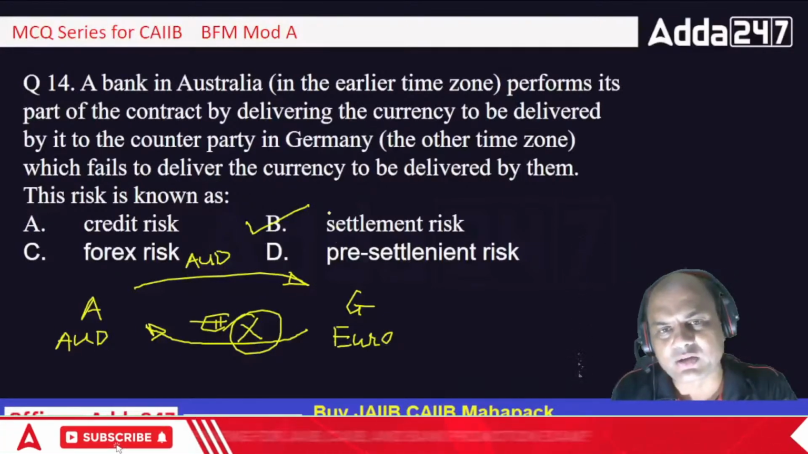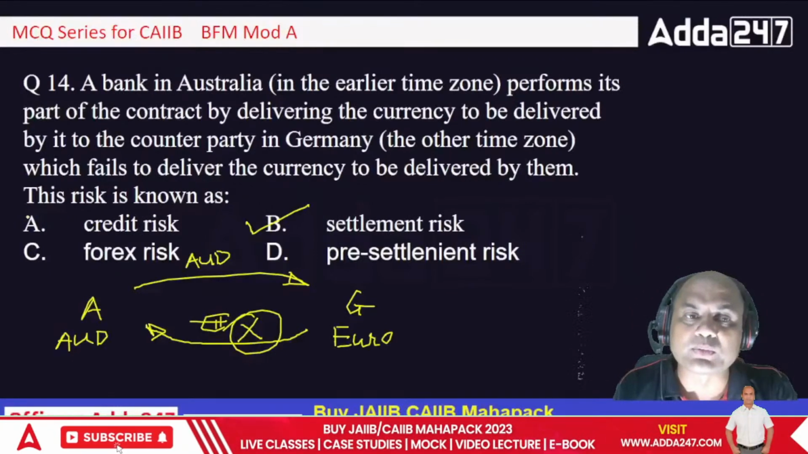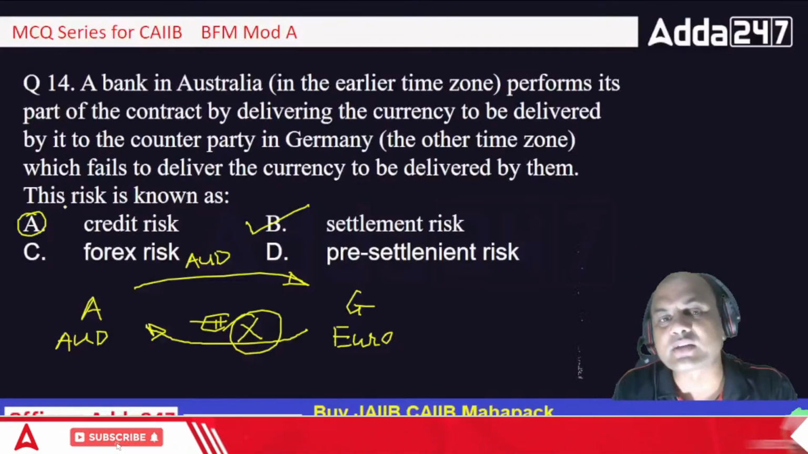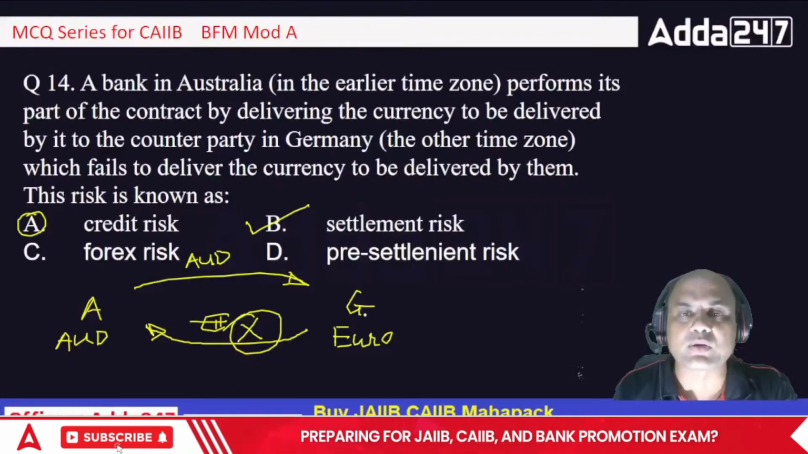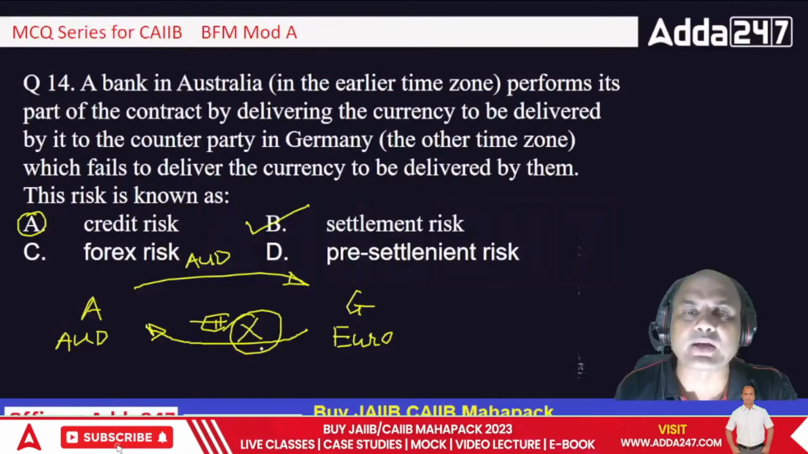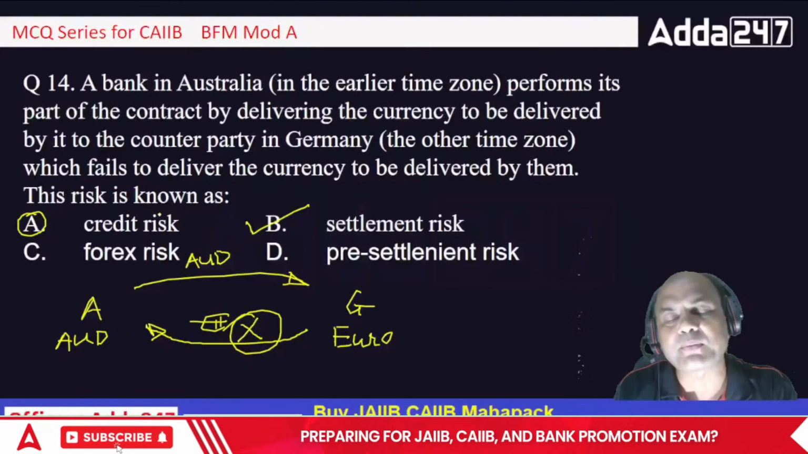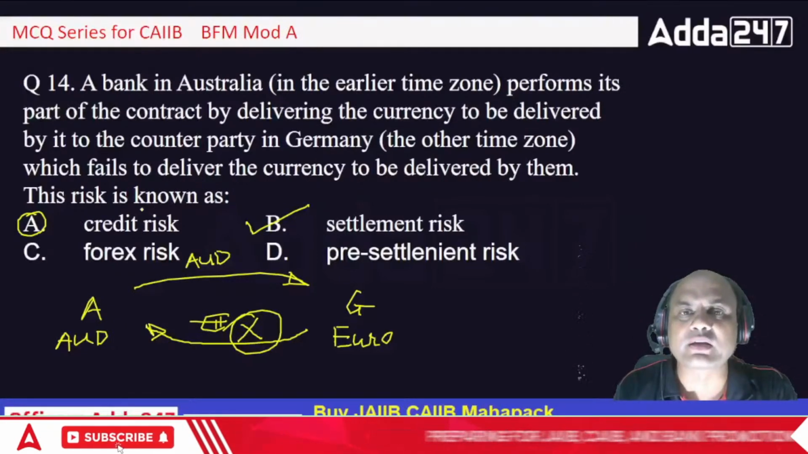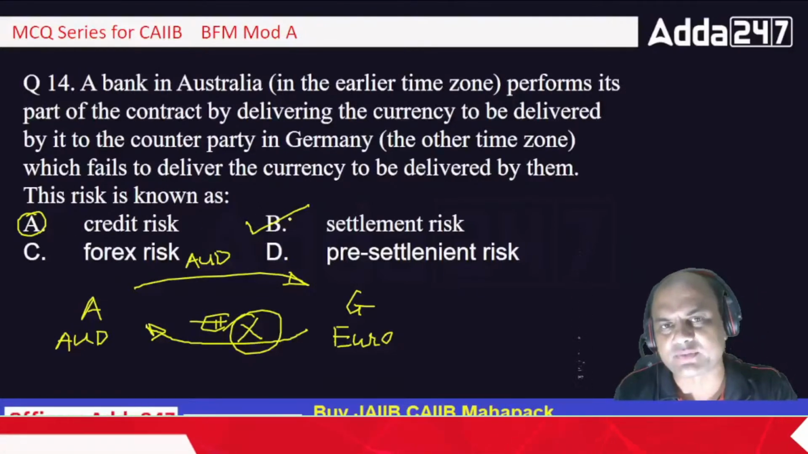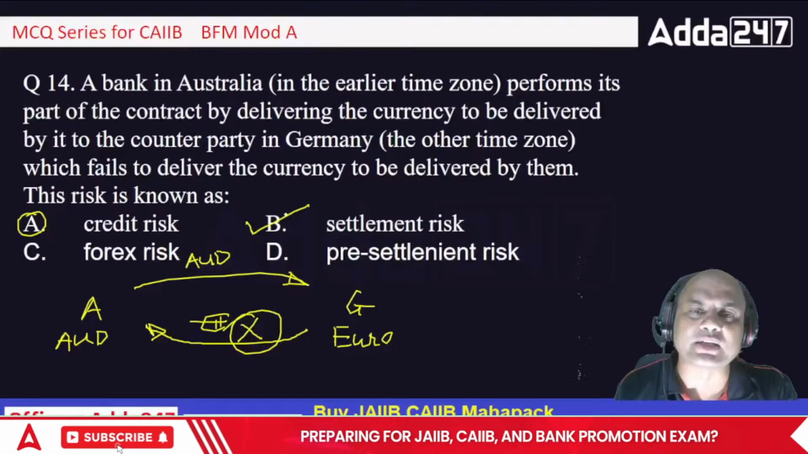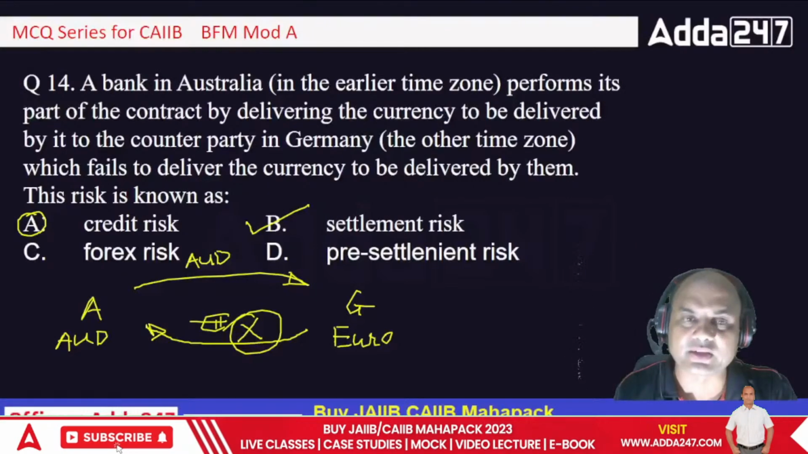Now remember one thing over here. There is a slight bit of confusion in many minds. This can also be called a credit risk. Why? Because what is credit risk? Credit risk is a counterparty risk. Counterparty means one party delivers and the other party is not able to deliver. So that's why this can be called a credit risk. But remember, in the exam you won't get these two answers together. I'll tell you, settlement risk is also a part of credit risk only.